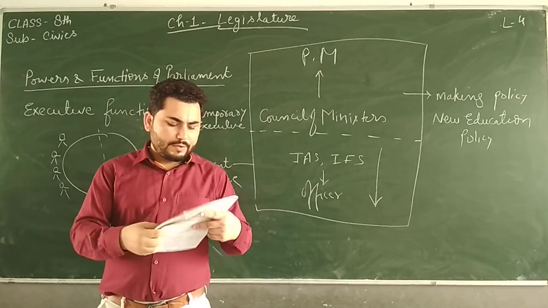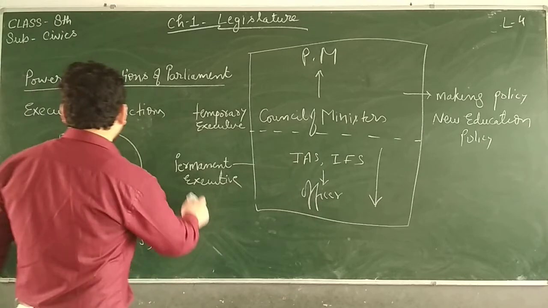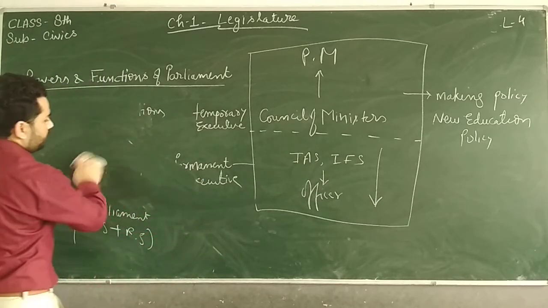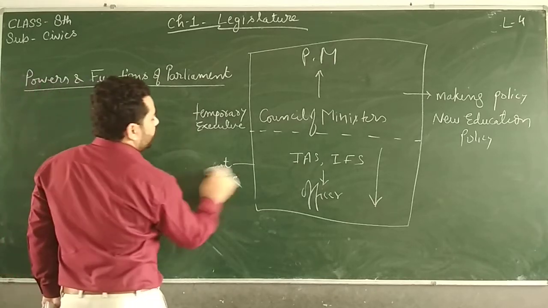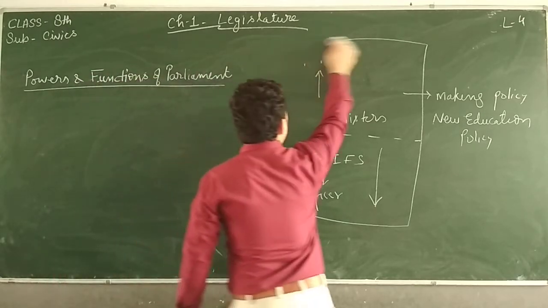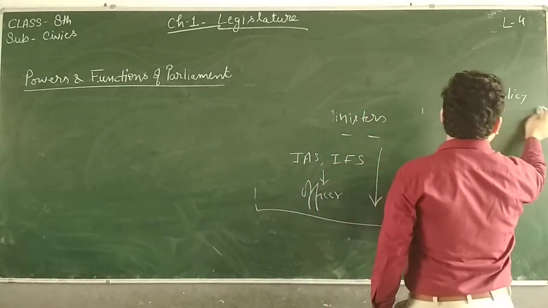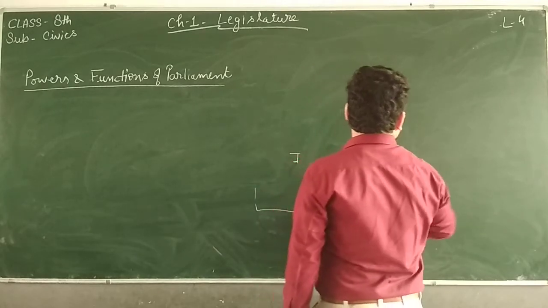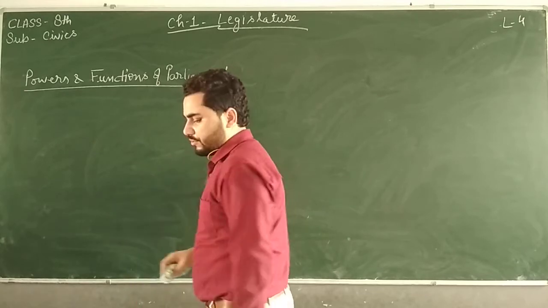Now after that, financial functions, passes budget. Parliament passes budget. Budget is what? Budget is an estimate of income and expenditure, how much revenue the government is going to earn and how much expenditure will take place, how much money government is going to spend. That estimate is called budget.